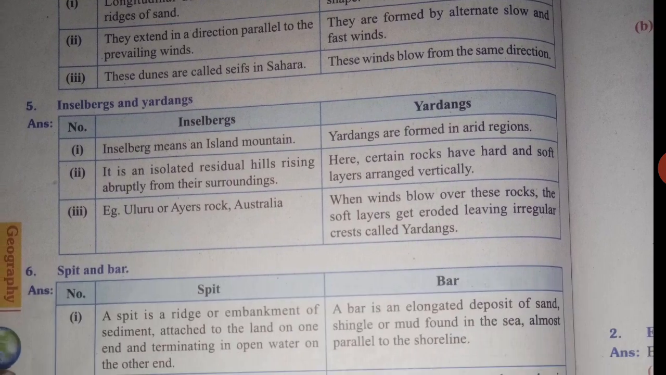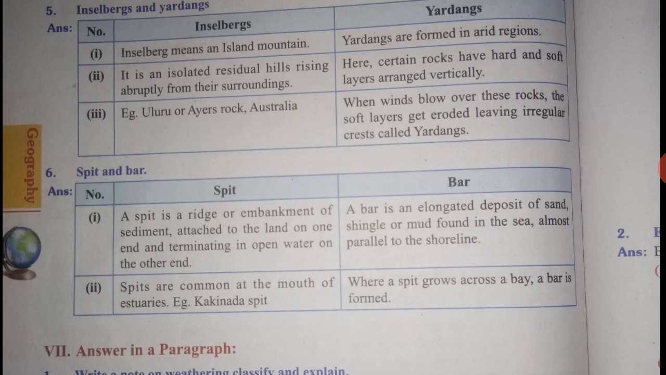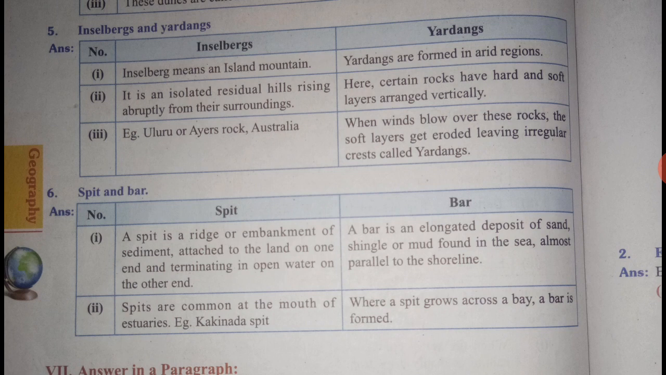Fifth question, inselbergs and yardangs. Inselberg means an island mountain, an isolated island mountain, and yardangs are formed in arid regions. It is an isolated residual hill rising abruptly from its surroundings. Example, Uluru or Ayers Rock in Australia. Yardangs, here certain rocks have hard and soft layers arranged vertically. When winds blow over these rocks, the soft layers get eroded, leaving irregular crests called yardangs.